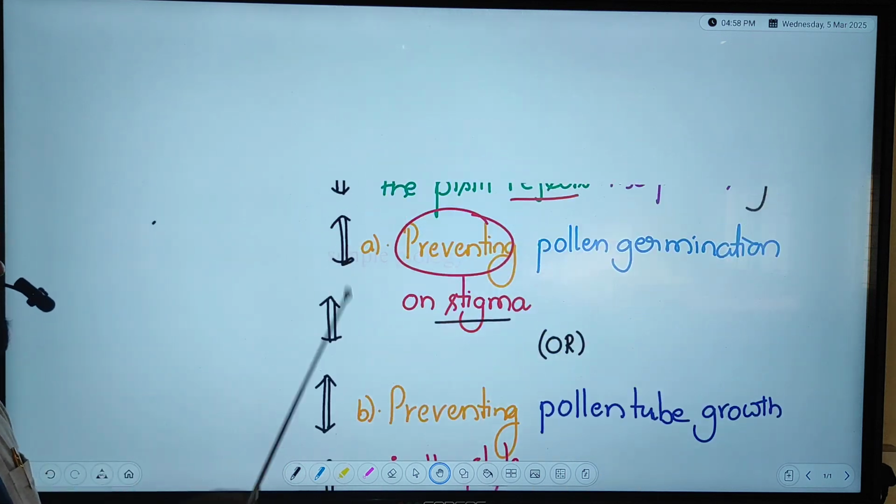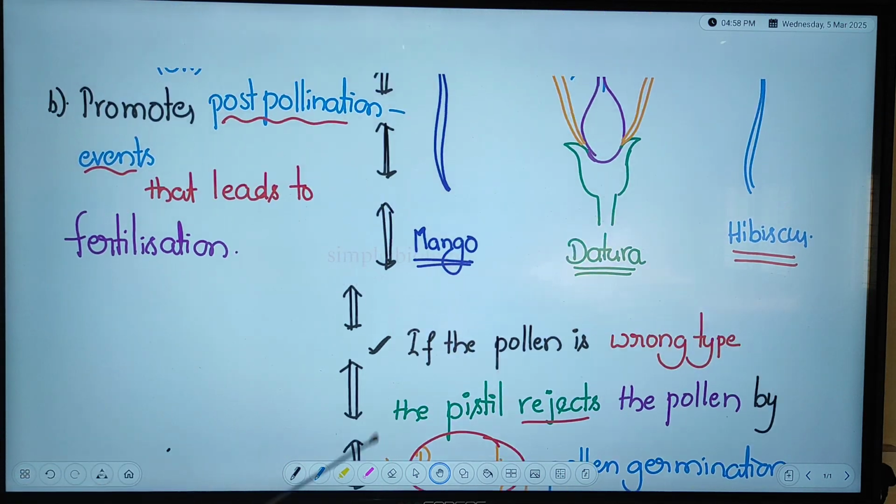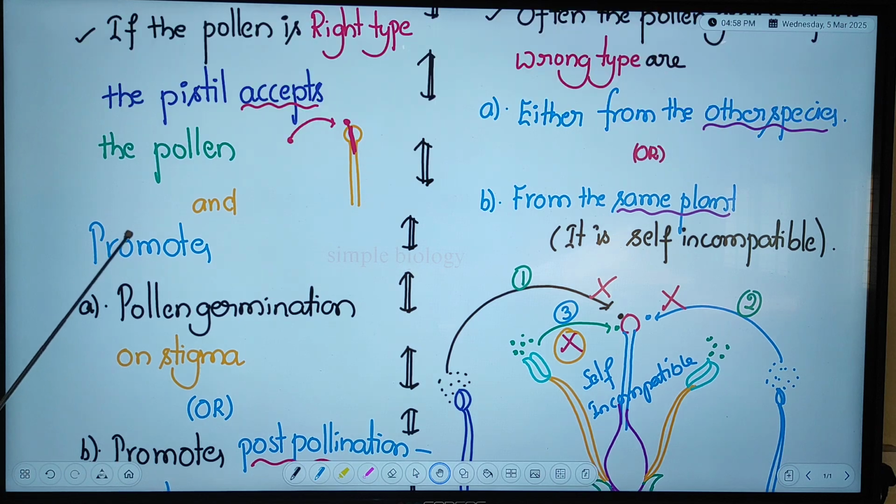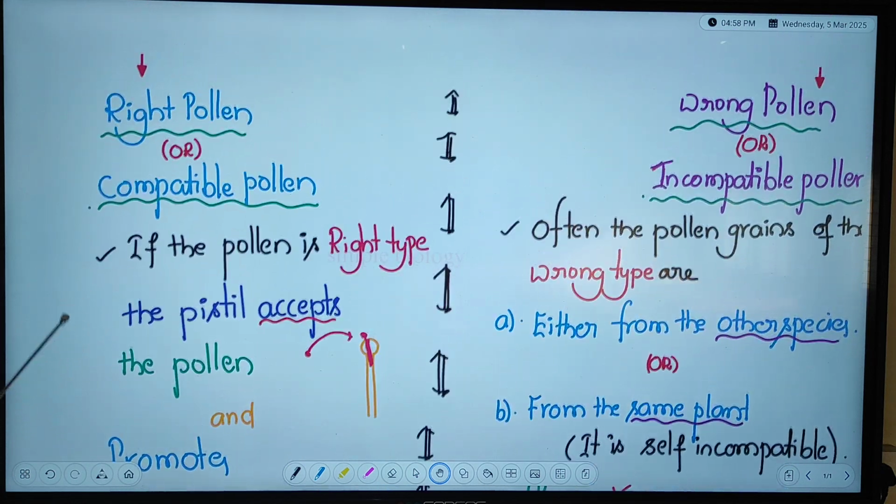This is the wrong or incompatible type point of view we needed to discuss. Now we need to talk more about the right type.